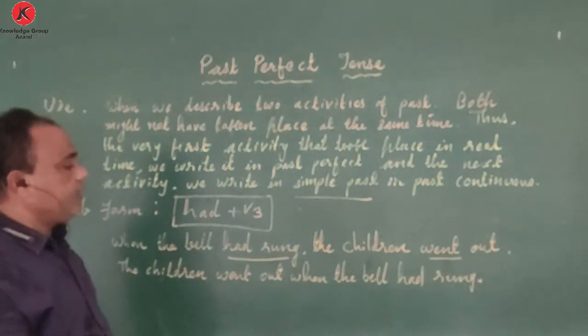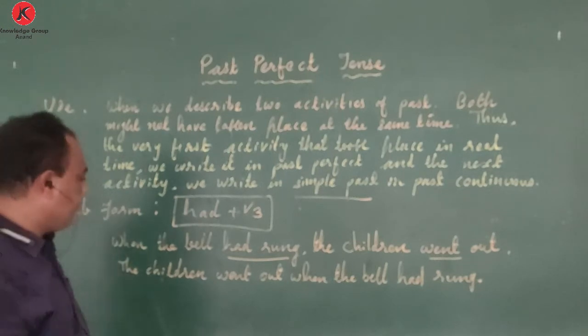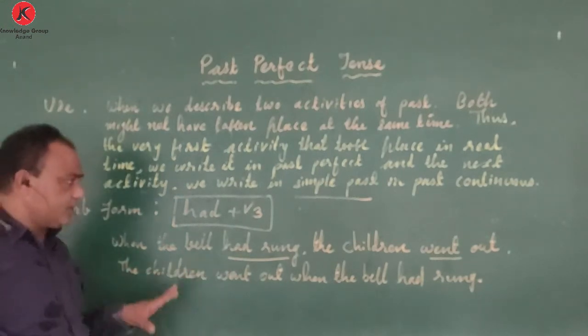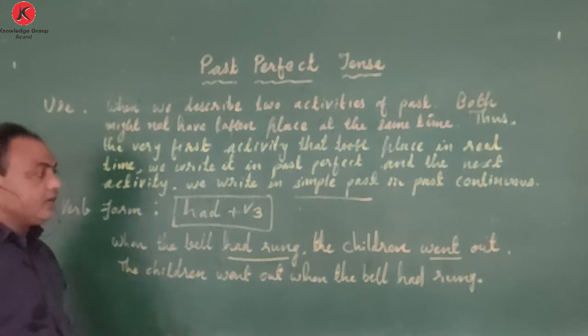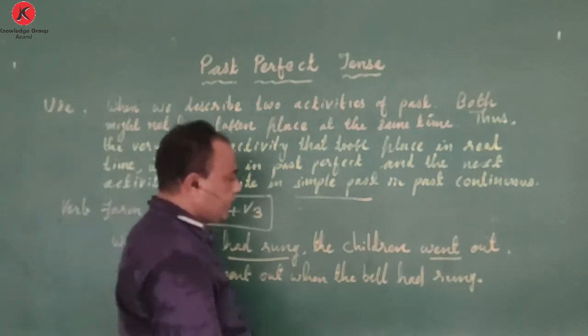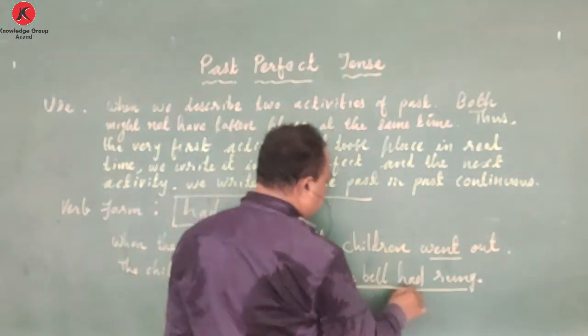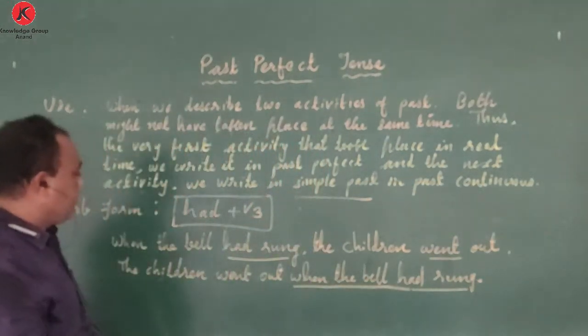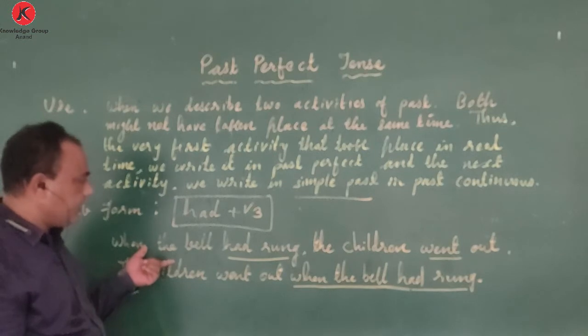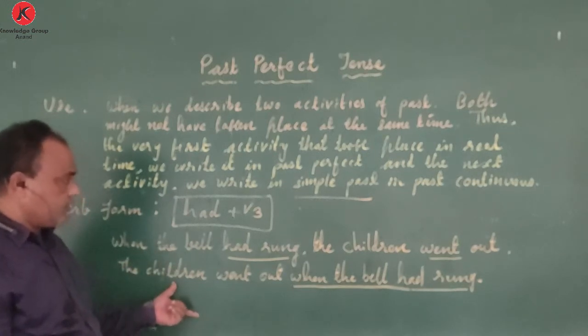The children went out when the bell had rung. Now, the expression is different. But in real time, whatever the situation, this activity took place first. So we write this in past perfect, even though the sentence may be like this or maybe like this.